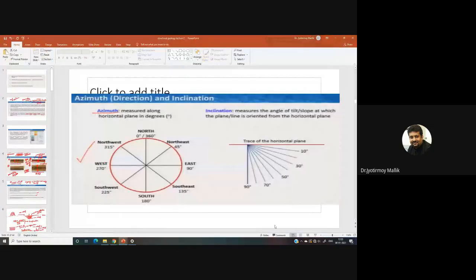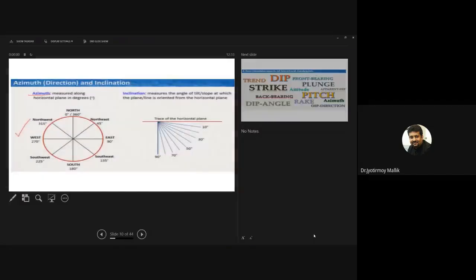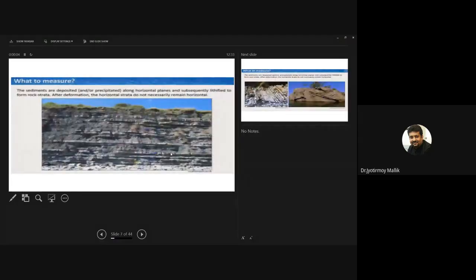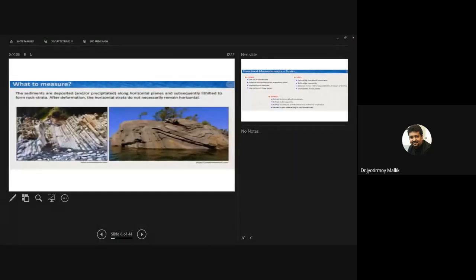Now this is better. Now let's look at these two pictures. Let us say that I'll ask you some questions. Let us say that this direction is north, and this direction is east.